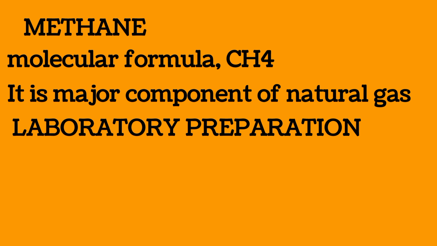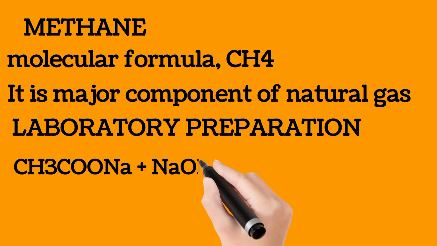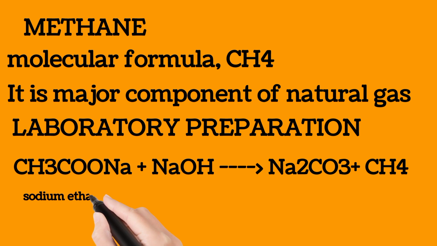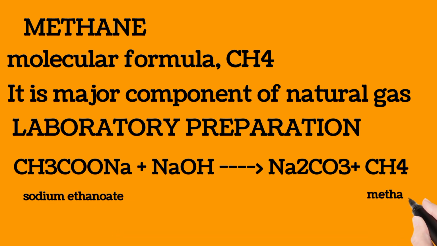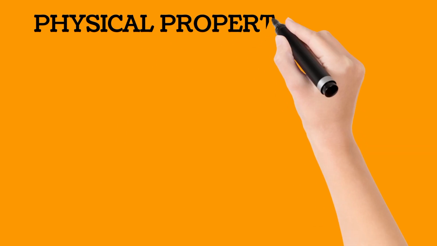Let's look at the laboratory preparation of methane. Methane is usually prepared by heating anhydrous sodium ethanoate with an alkali, usually soda lime or quicklime, to yield sodium carbonate, and methane is given off. So it's a reaction between sodium ethanoate and sodium hydroxide to yield sodium carbonate and methane.